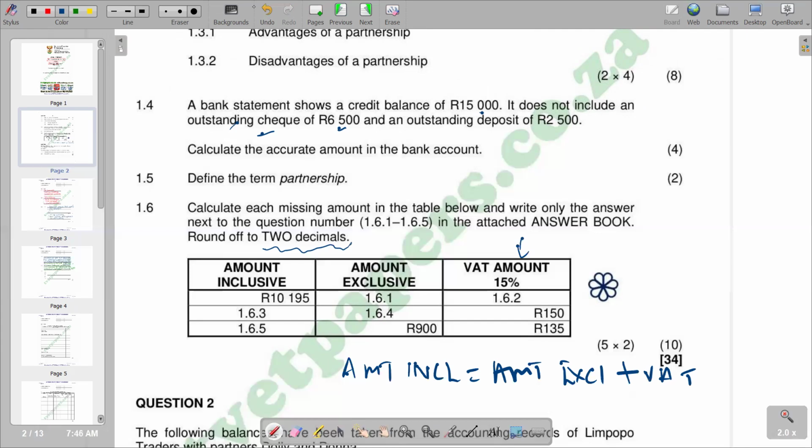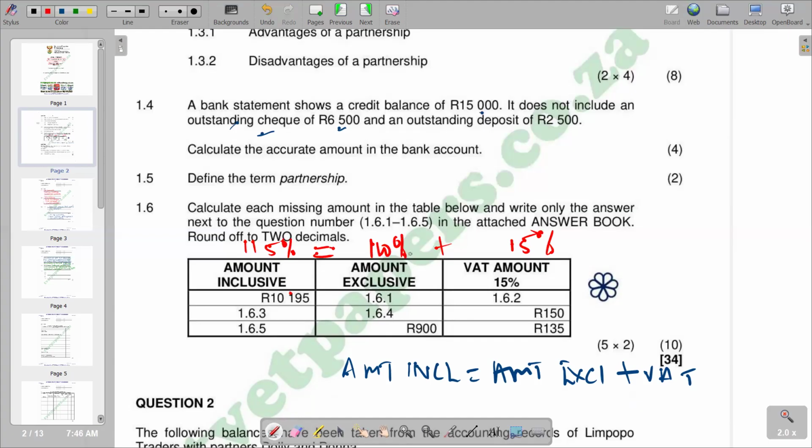Remember also, in terms of proportionate representation, in terms of percentages, you're going to notice that our VAT in this case is 15%, and our exclusive is always 100%, which is now 115%. So this is another formula that we can also use to find the basic figure. So 1.6.1, you see that it's 100%.